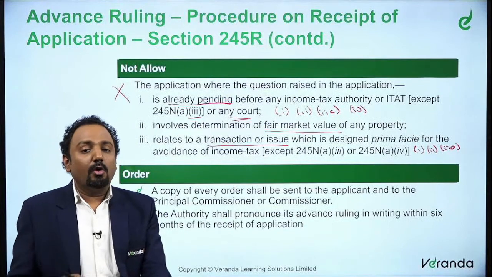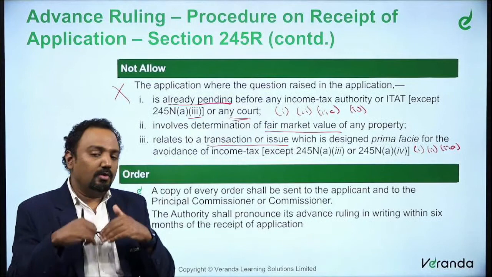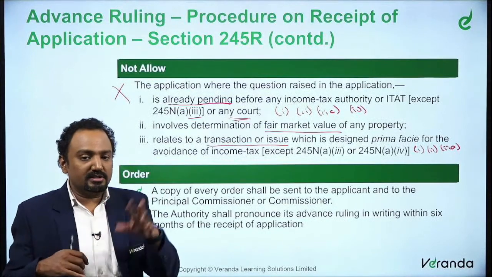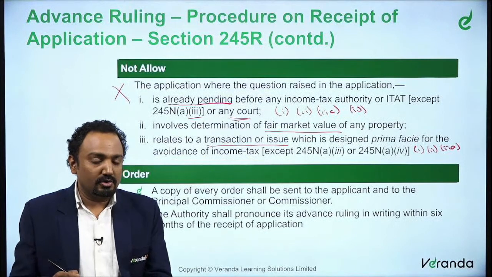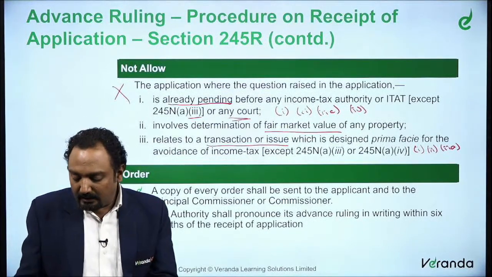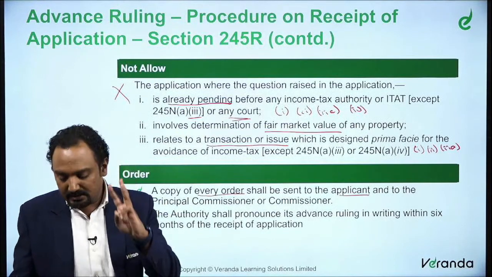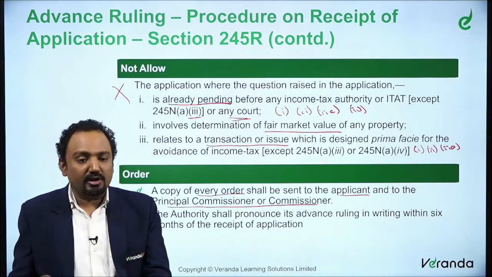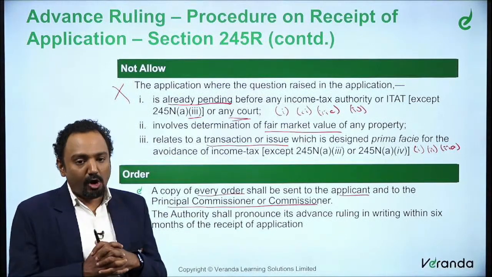The last one is, what about the order? Now an application is accepted and you are taking care of it, you are discussing and everything is happening. Once you have passed an advance ruling, that order shall be sent to the applicant. So the applicant will be sent a copy, and the principal commissioner or commissioner of that particular jurisdiction shall also receive a copy of it.